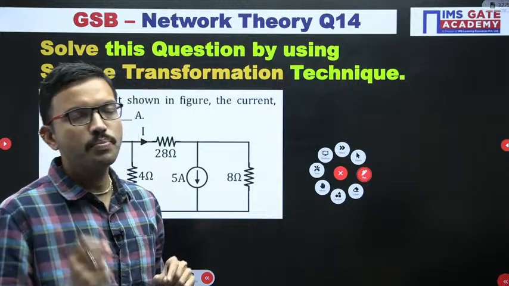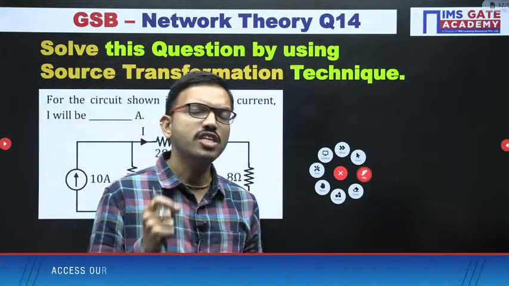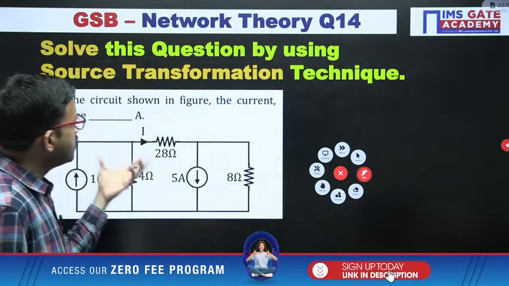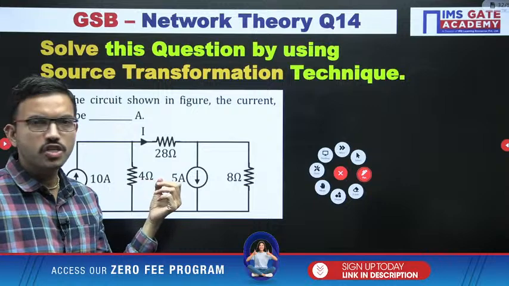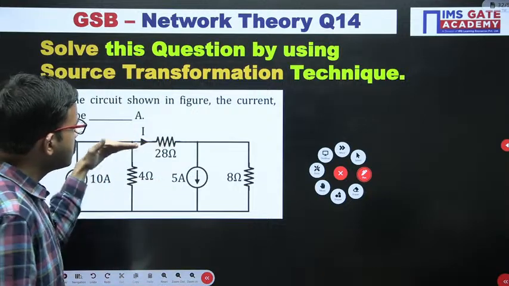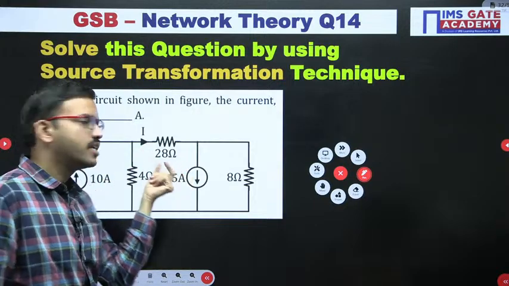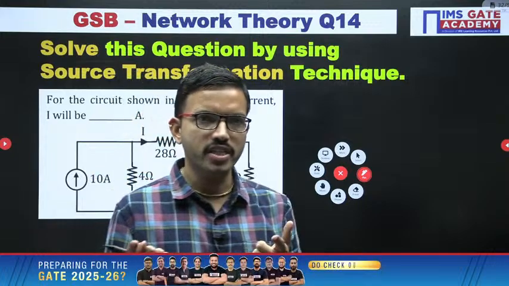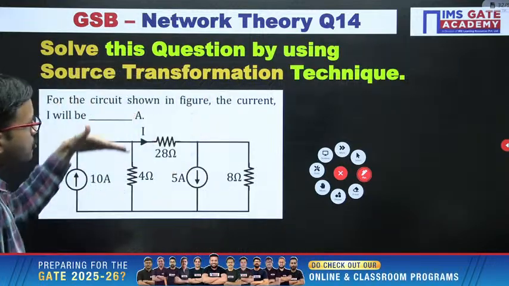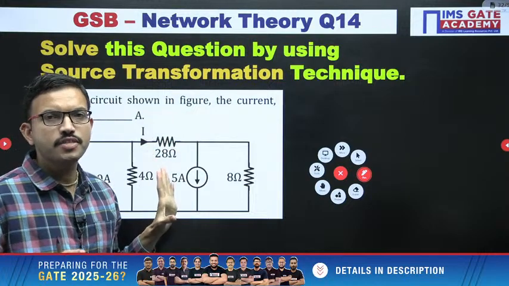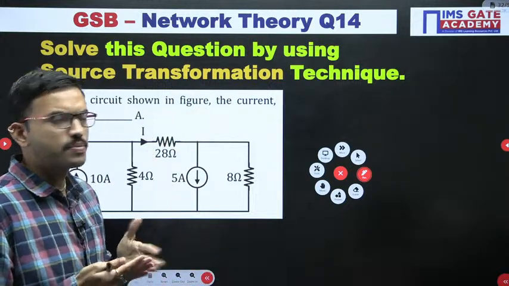Here the most important thing, while you are applying source transformation, is to be aware that in this particular circuit, in the 28 ohm resistor, you have to find out the current. That is your response. Here response means it can be current or it can be voltage. You should not disturb the position of the branch where you are supposed to find the response.